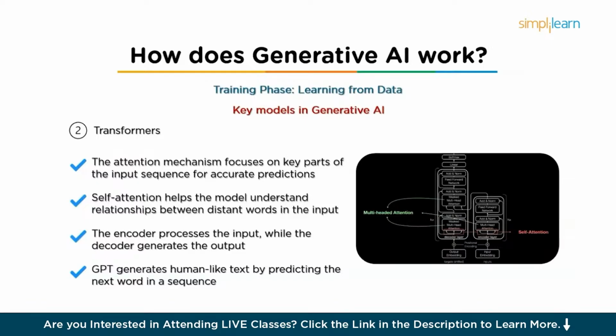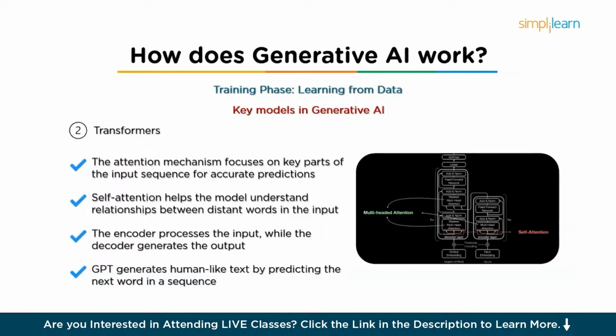In many transformer models like BERT or GPT, there is a two-part structure. The encoder reads and understands the input, while the decoder generates the output. The encoder takes a whole sentence and creates a representation of it, which is then passed to the decoder to generate the corresponding output. One of the most well-known transformer-based models is the famous GPT, Generative Pre-trained Transformer, which powers tools like ChatGPT. GPT generates human-like text by predicting the next word in a sequence based on the words that came before it. It can produce anything from short answers to entire essays by learning from vast amounts of text data it is provided with.